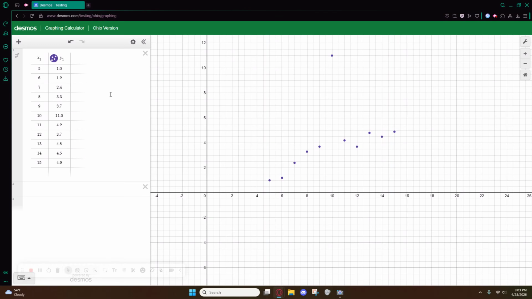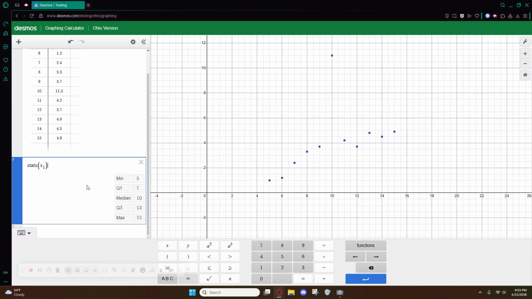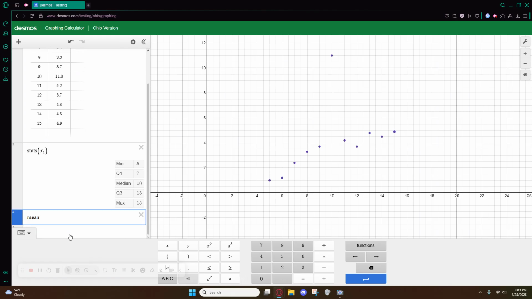All right, so let's put in our stats. Oh my goodness, I cannot type the word stats. Stats of x1. Okay, so for this, we need to know the mean, the median, and the range. So as of right now, x1 has a median of 10, a range of 15 minus 5, which is 10, and a mean, well, it doesn't tell you the mean here, but you can go to a new line, mean, x1, and a mean of 10.